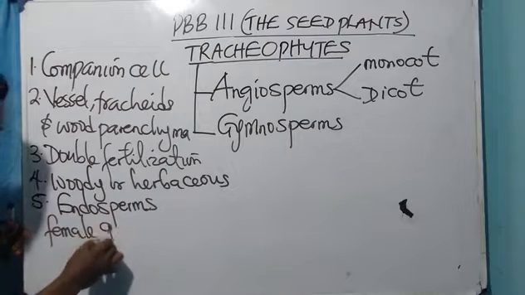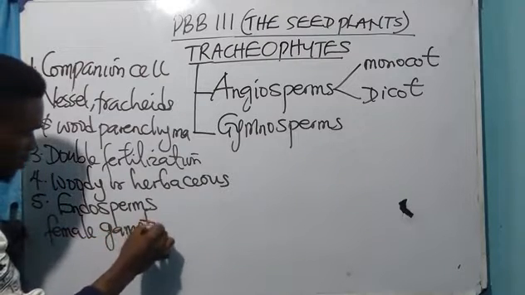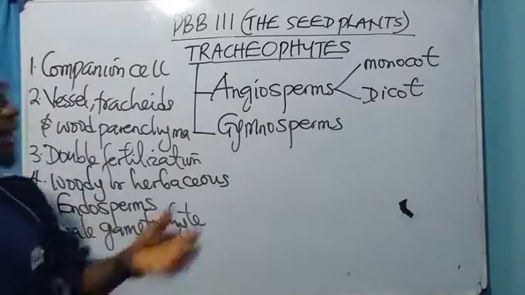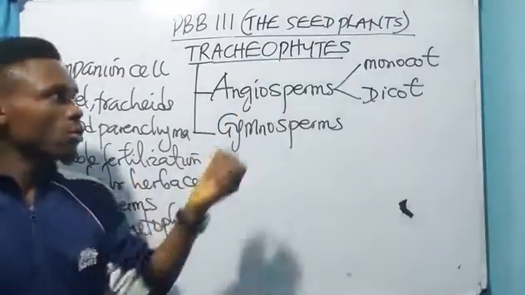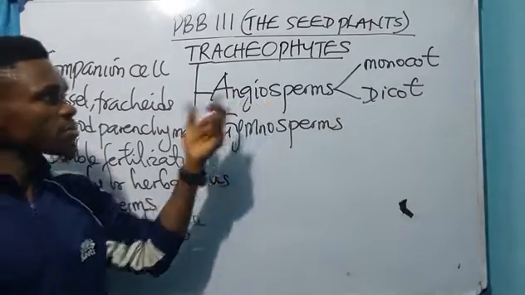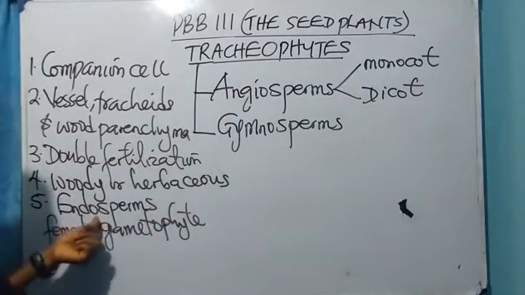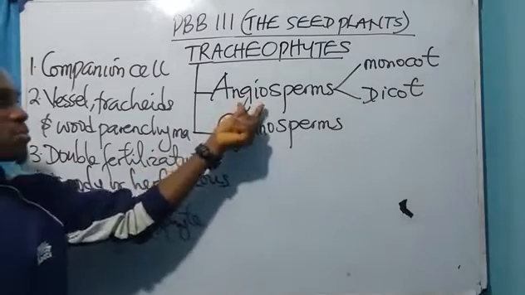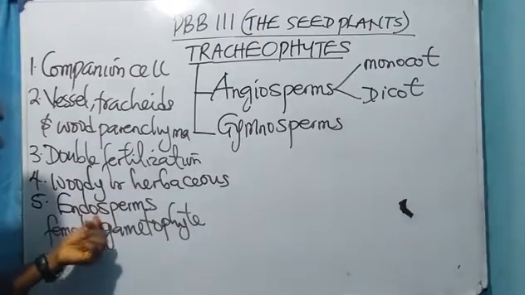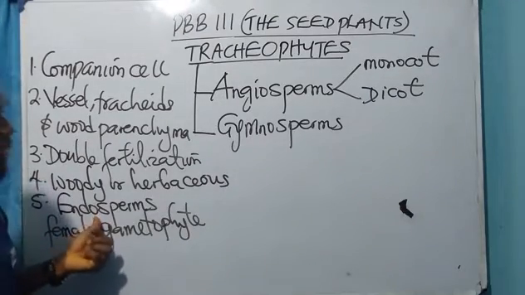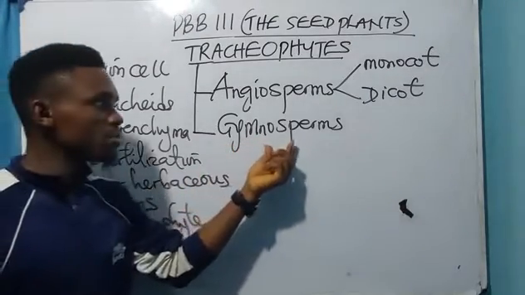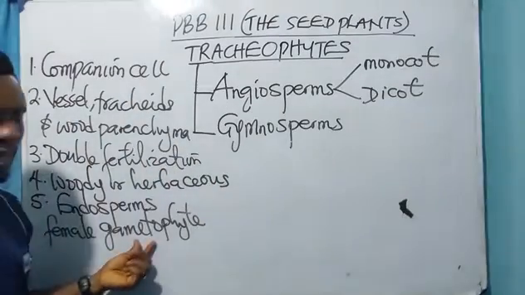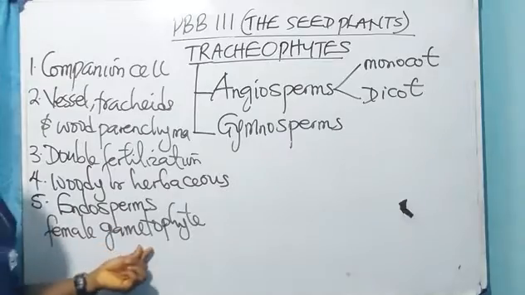Number 5. Now, the gametophyte. The embryo of the angiosperms is nourished by the endosperm. Take note of that. The embryo of the angiosperms is nourished by the endosperm, but the embryo of the gymnosperms is nourished by the female gametophyte.